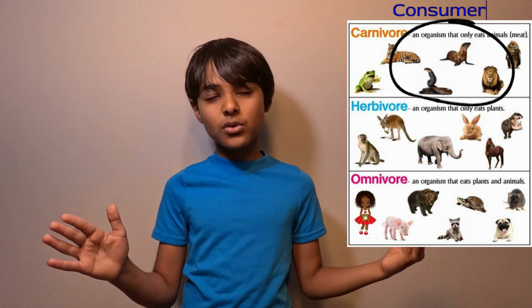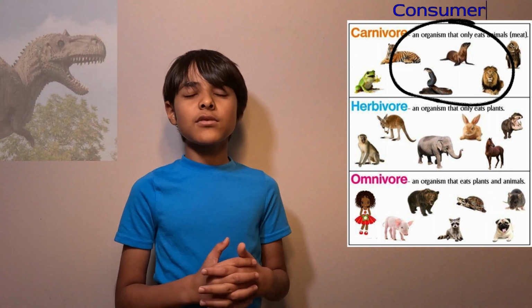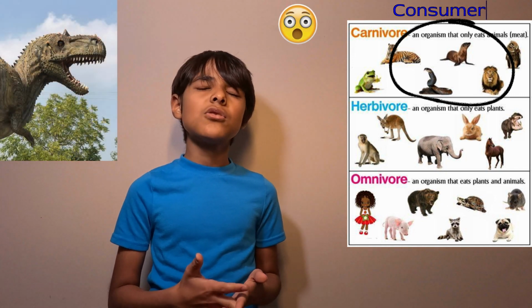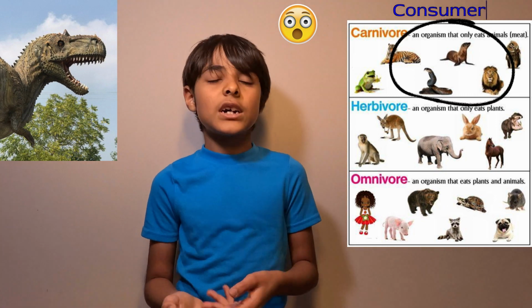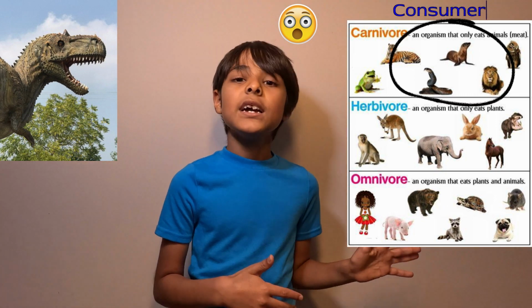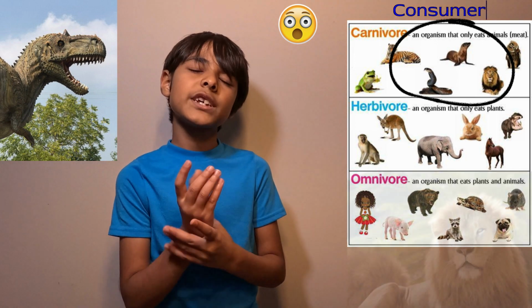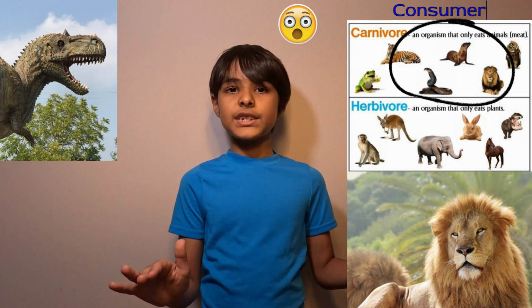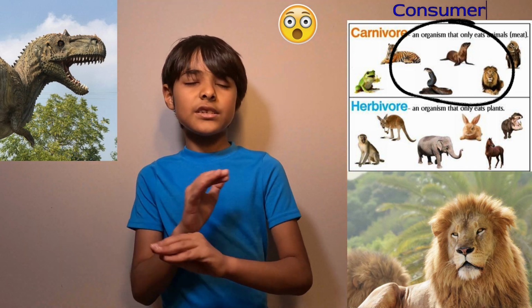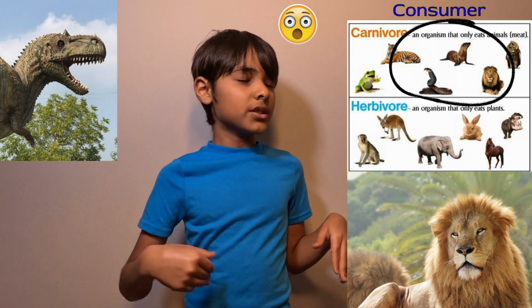Next, carnivores. There are many different types of carnivores. The T-Rex, that was a type of dinosaur, was a carnivore. It ate other dinosaurs and other animals back then at the time. They only eat meat, so they do not eat plants at all, or trees or berries.